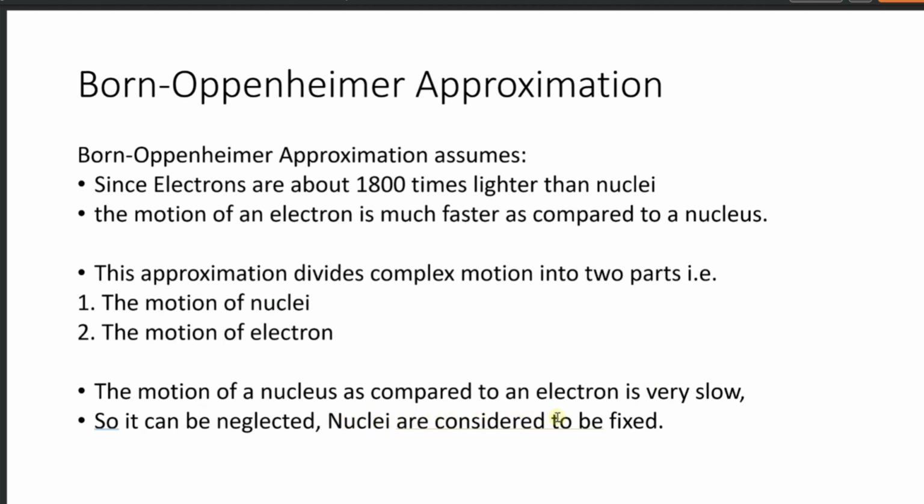So nuclei are considered to be fixed, because nuclei are very heavy, so they move very slowly. We can say that nuclei are fixed compared to the electrons, because electrons are moving very fast. So that's the approximation of Born-Oppenheimer.